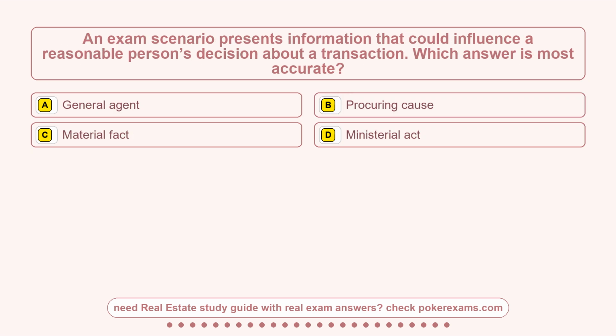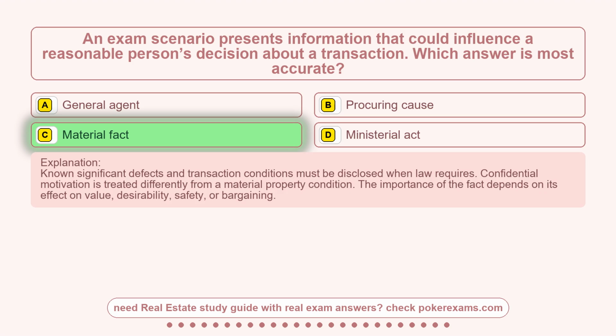Question 22. An exam scenario presents information that could influence a reasonable person's decision about a transaction. Which answer is most accurate? Option A, general agent. Option B, procuring cause. Option C, material fact. Option D, ministerial act. The correct answer is option C, material fact.